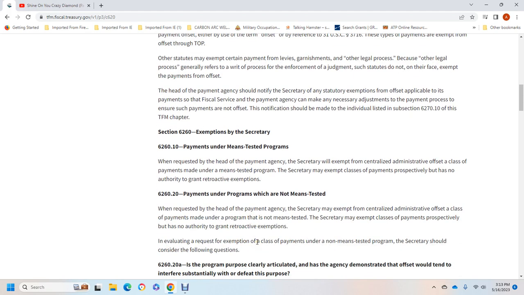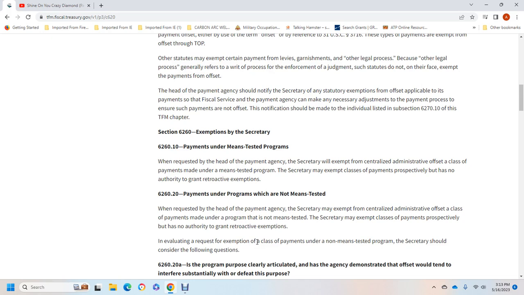626020, Payments under programs that are not means-tested. At the request of the head of the program payment agency, the Secretary may exempt from centralized administrative offset a class of payments made under a program that is not means-tested. The Secretary may exempt a class of payments prospectively and has no authority to grant retroactive exemptions.